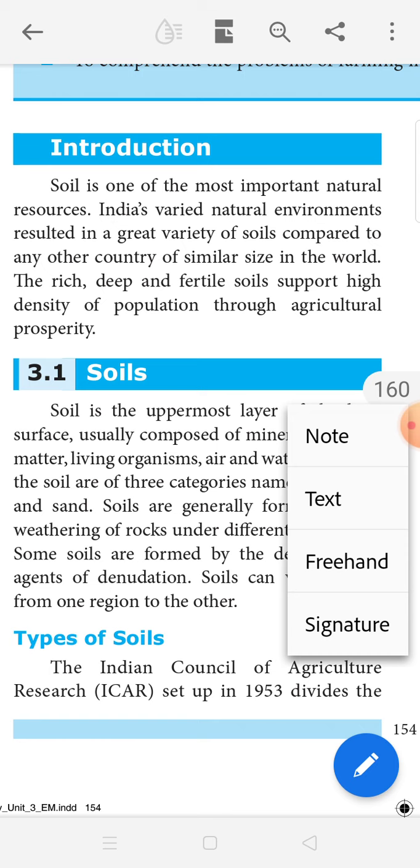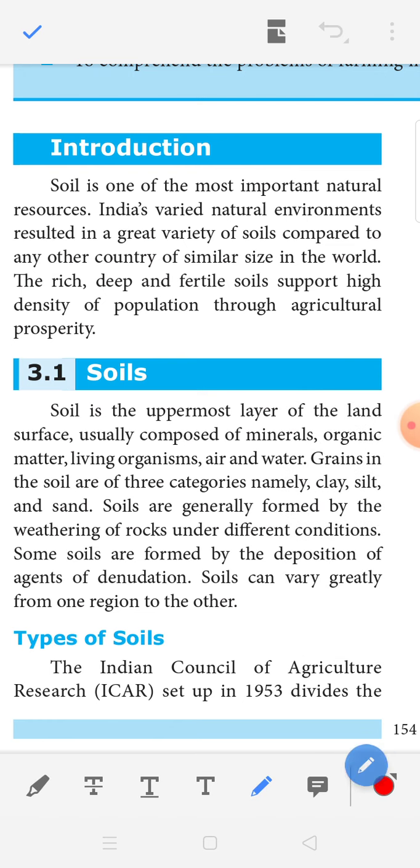Okay. Then, soil. Soil is the uppermost layer of the land surface. What is soil? Soil is the uppermost layer of the surface, usually composed of minerals, organic matter, living organisms, air and water.